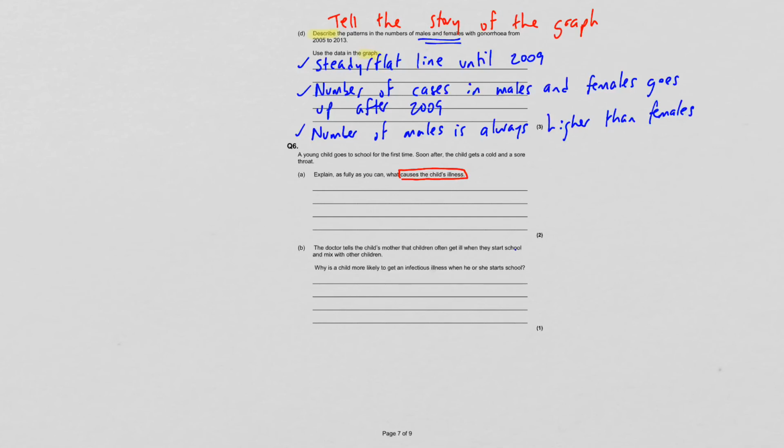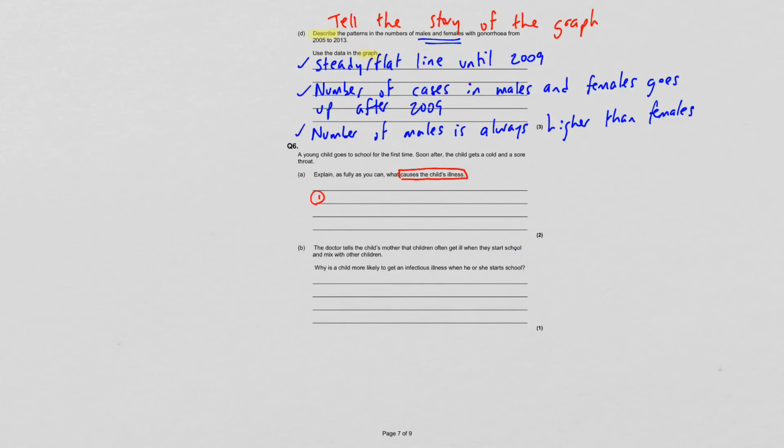A lot of people get this question wrong. They start talking about completely different things about the immune system of the child, the school. It doesn't really have anything to do with it. It's just asking what causes the illness. So 2 marks, but there's really 3 things we could say.